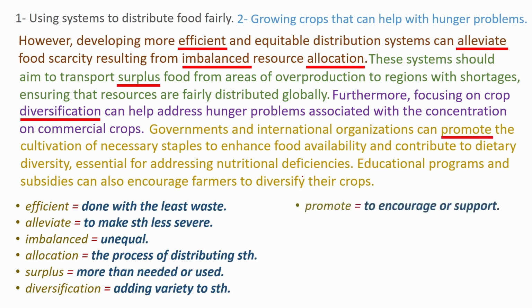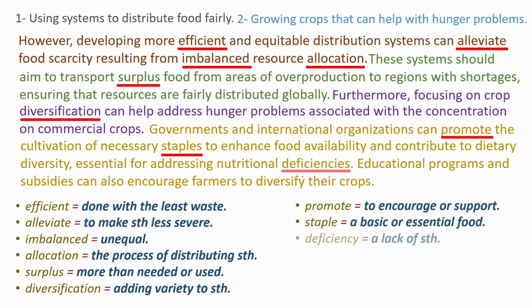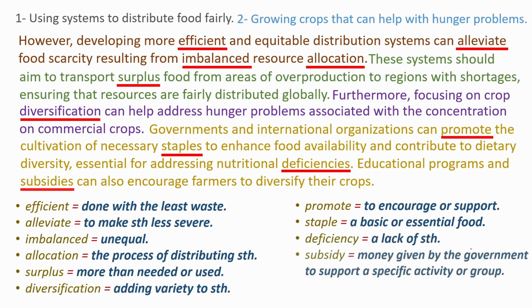Promote, to encourage or support. Staples, a basic or essential food. Deficiency, a lack of something. Educational programs and subsidies can also encourage farmers to diversify their crops. Subsidy, money given by the government to support a specific activity or group, and diversify, to make something more varied.